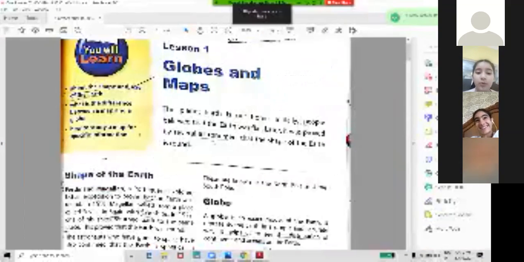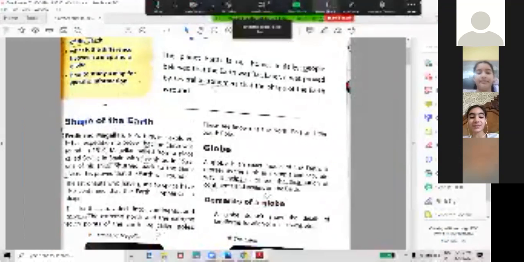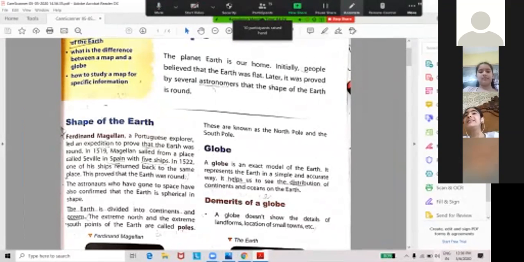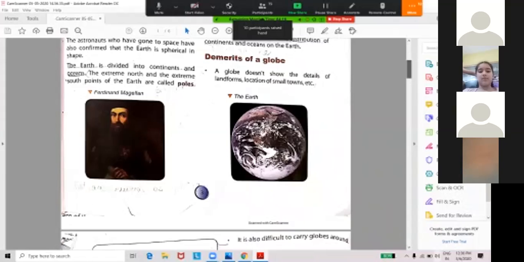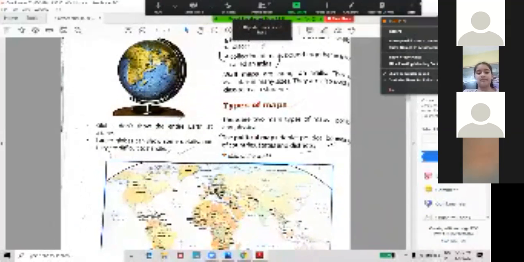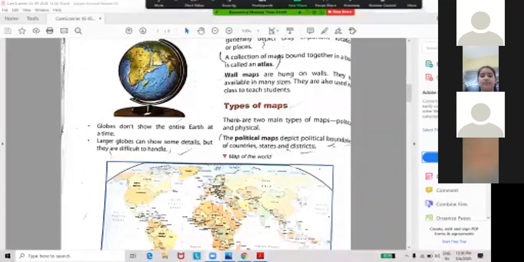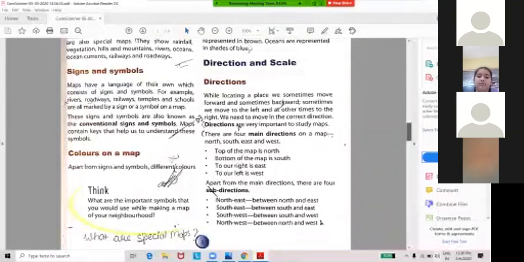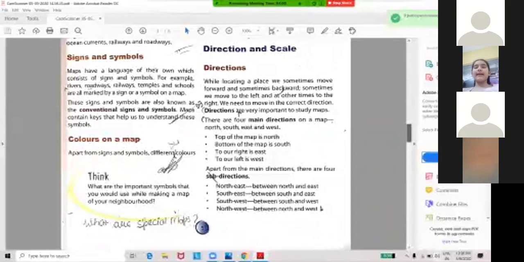See, this only I have taught you. Astronomers के बारे में पढ़ाया था आपको कल मैंने, फिर आपसे क्वेश्चन पूछे थे. Then see, shape of the earth, I have taught you about the shape of the earth. Now about the globe we have studied. Everything is written in your book. So first you read the book, then you come with your doubts. Understood? Signs and symbols, I have taught you in detail. The pictures are not in your book, but I have shown you the picture related to your topic.